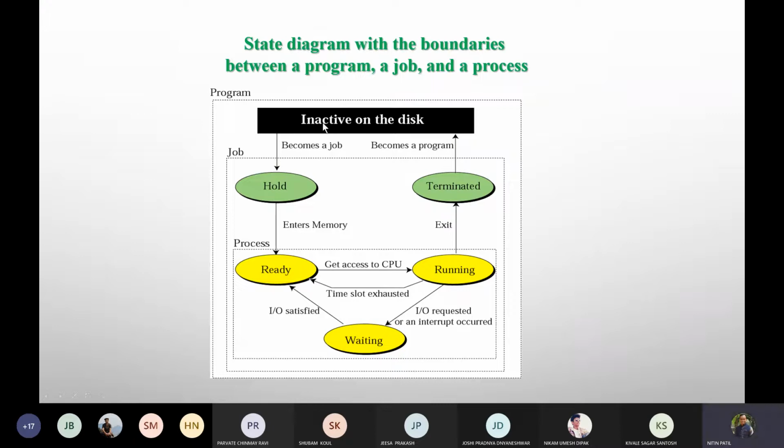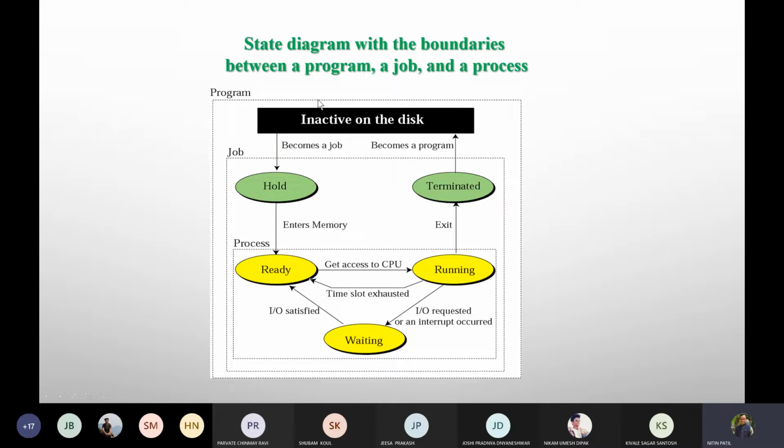So first it becomes a job. Okay, when the user decides to execute, say for example, ./a.out, he created it here, it was dumped there. The file a.out, or executable, was created and it was dumped on the disk. Okay, it is stored on the disk, but there is no particular action taken after the executable is created.